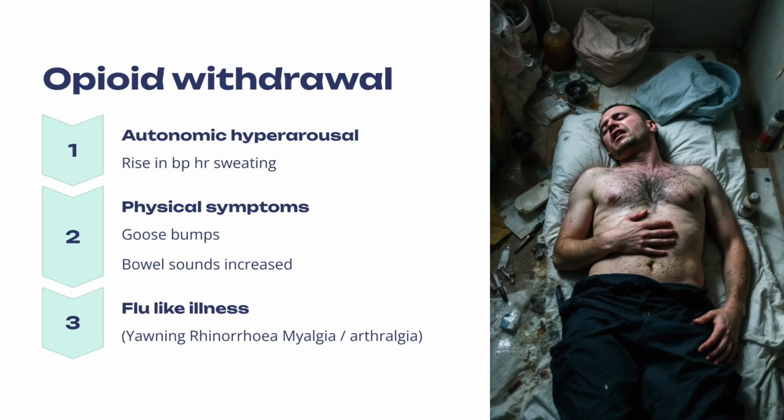Now compare that with opioid withdrawal. So autonomic hyperarousal again, rise in heart rate, blood pressure and sweating. But this time we also get goosebumps, and we get increased bowel signs, and we get a flu-like illness, yawning, rhinorrhea, myalgia and arthralgia. So just to summarize the differences, alcohol withdrawal tends to cause more perceptual abnormalities and seizures, whereas opioid withdrawal uniquely causes a flu-like illness: the yawning, the runny eyes, the runny nose, and the aches and pains.